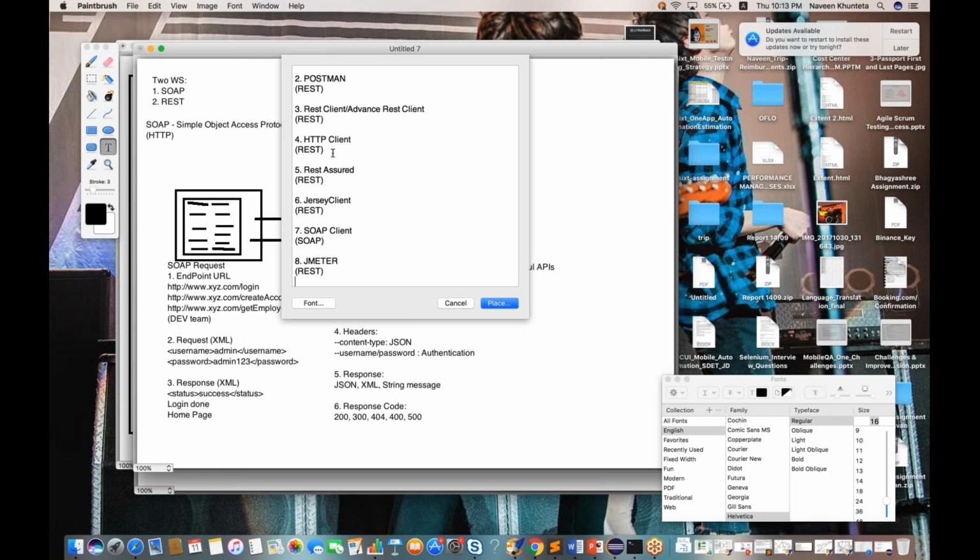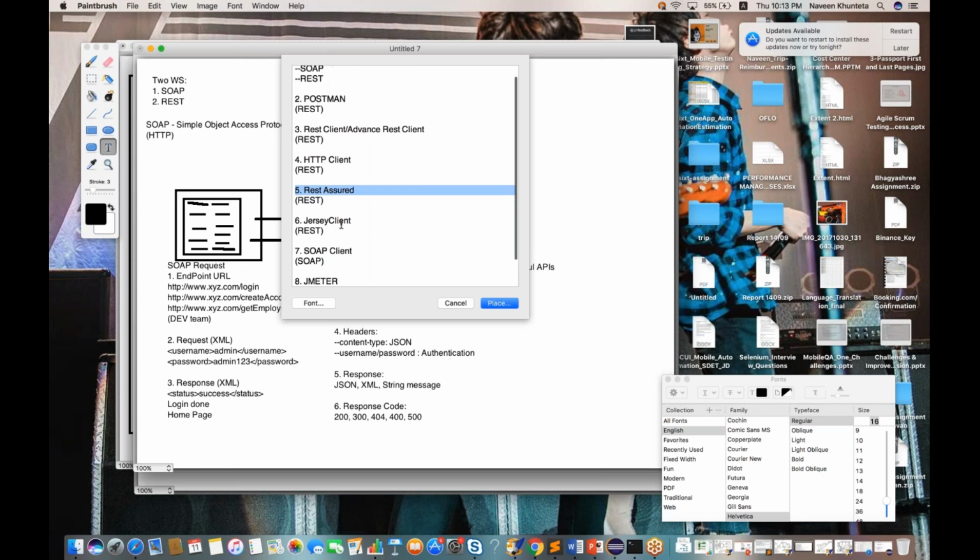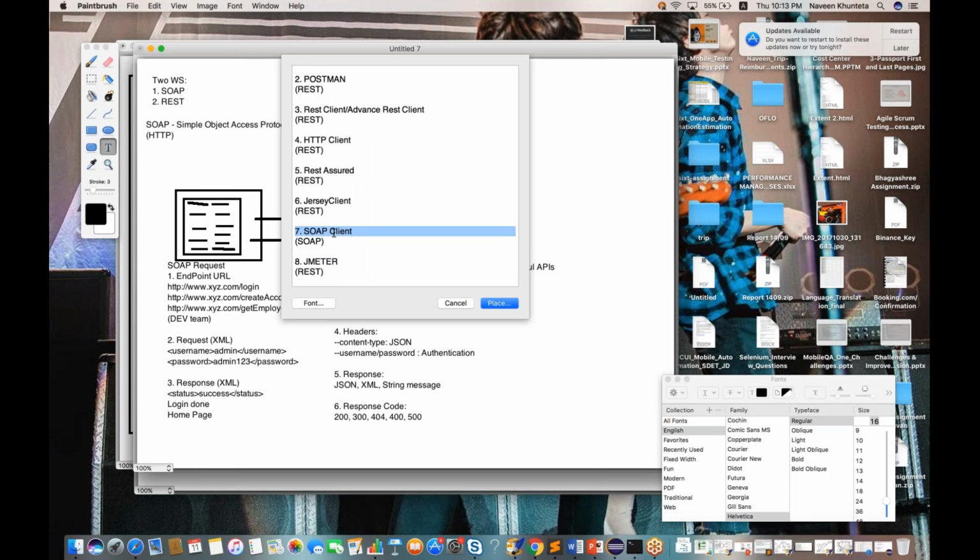So I'll cover JMeter. In this particular training, I'll be telling you the basics of SOAP UI and Postman, and obviously REST client, HTTP client and REST Assured. I'm not going to cover Jersey client because it's very complex and very few companies use it. SOAP client we are not using because it is almost gone from the market. Nobody is using it. And I'll be telling you how to send the request with the help of JMeter. Although it's not a full crash course on JMeter, because we are not going to complete the JMeter performance testing tool, with the help of REST API I'll tell you how to send the request and how to get the response.